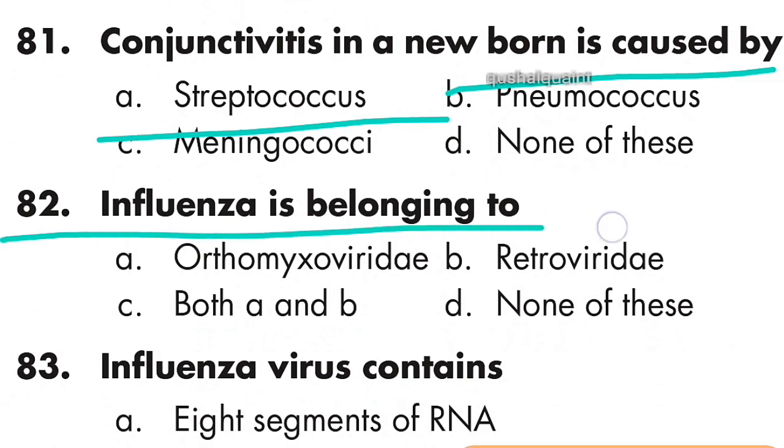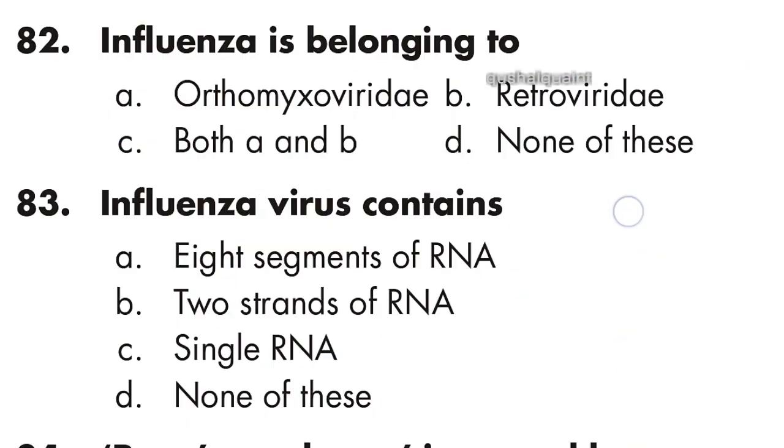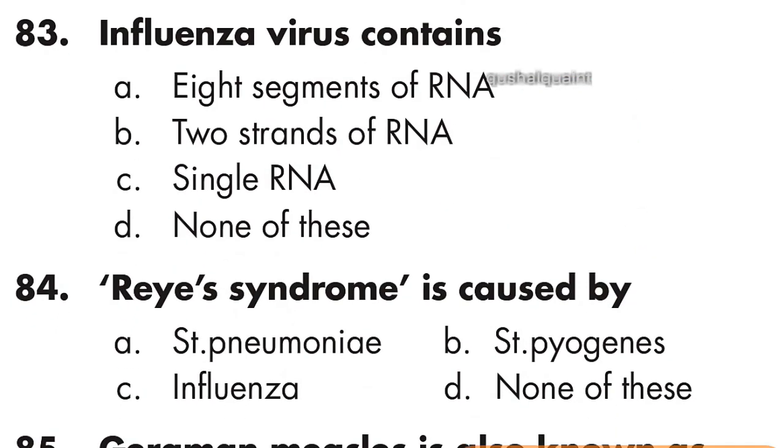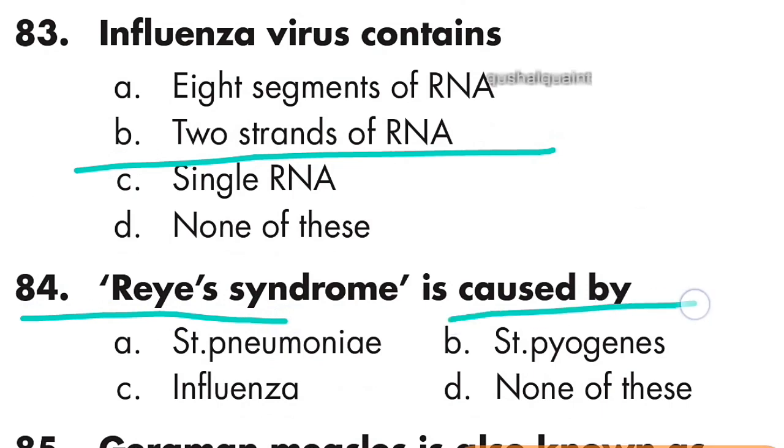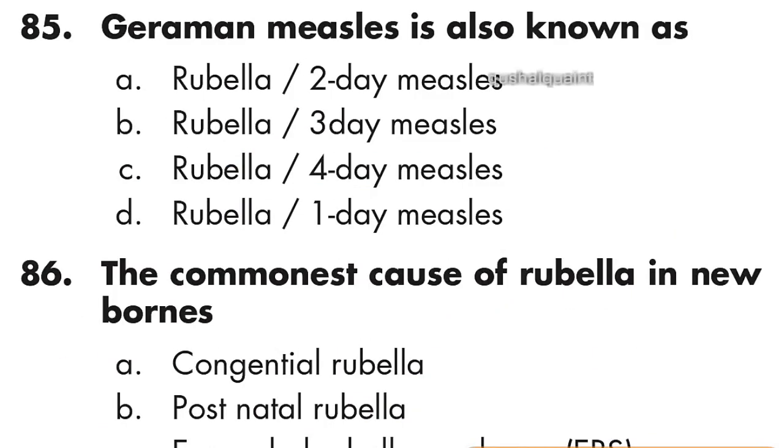82: influenza belongs to Orthomyxoviridae. Option A is right. 83: influenza virus contains two strands of RNA. Option B is right. 84: Reye's syndrome is caused by influenza. Option C is right. Influenza.